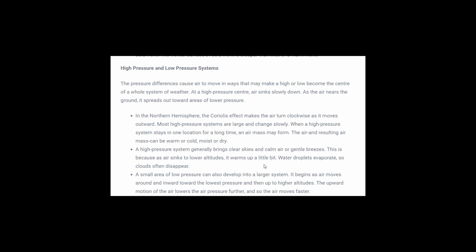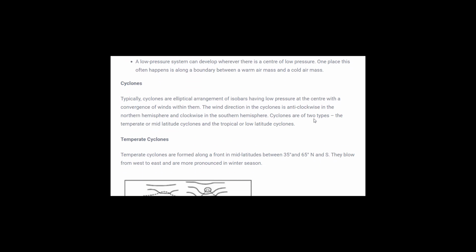Now next is high pressure and low pressure systems. I don't need to explain again and again what high pressure and low pressure are. The area where the air is very warm and it moves upwards creates a low pressure, and the area where the temperature of the air is very low, the pressure would be very high. We have seen several pressure belts also, and why those pressure belts form, we have seen that too. Now coming to cyclones.